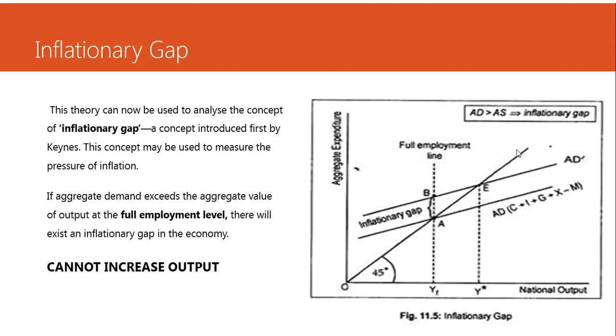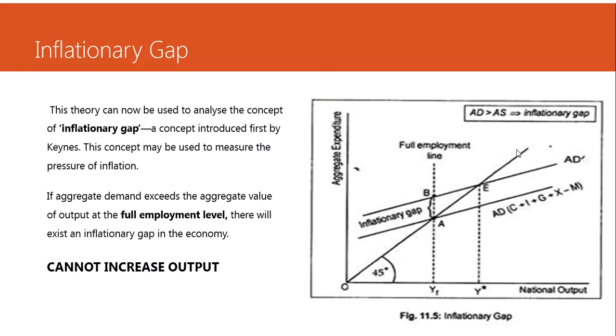But we are now segregating this. On the y-axis, we are keeping aggregate expenditure, and on the x-axis, we are keeping the output, the GDP. On the y-axis, we do not have price. Please do keep that in mind in this diagram. So here the aggregate demand curve doesn't slope downward like it usually does when we are plotting price against quantity demanded. Here aggregate expenditure is being plotted against the national output. Don't get confused about why the aggregate demand curve is sloping upward. It's sloping upward because we do not have price on the y-axis. When we place price on the y-axis, it'll again start sloping downward.